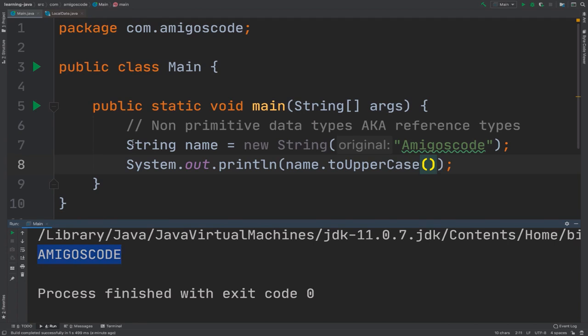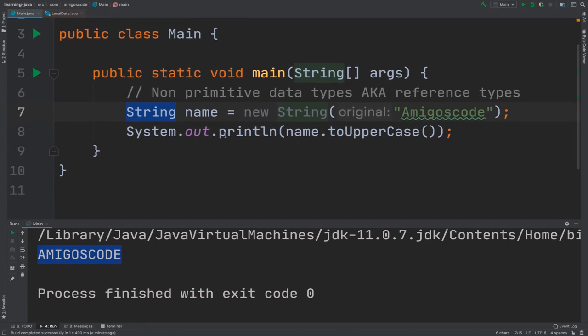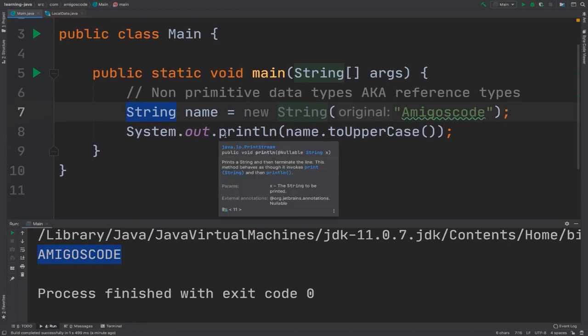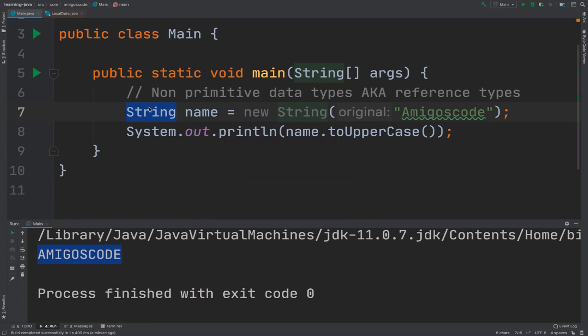And you see that I've used String, right? But there are lots of built-in data types. Remember when I said that the JRE comes with classes and libraries, so there are tons of these classes that we can use.